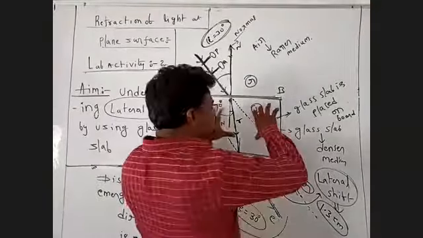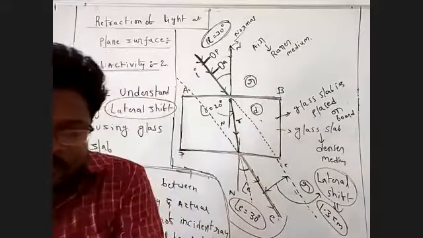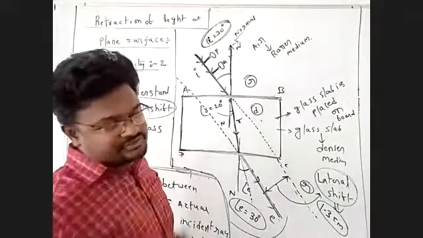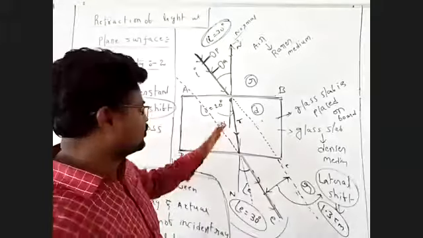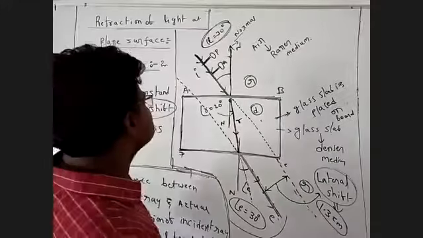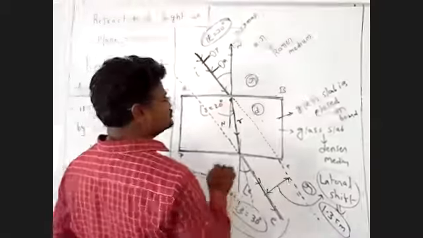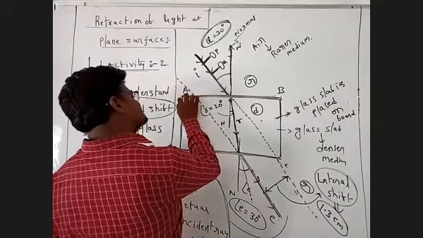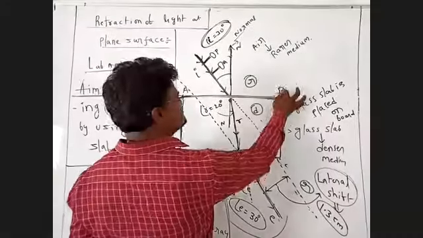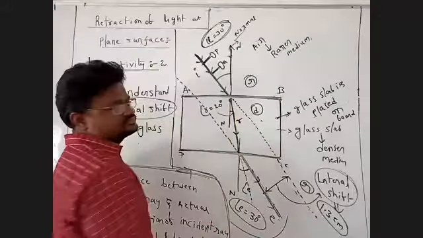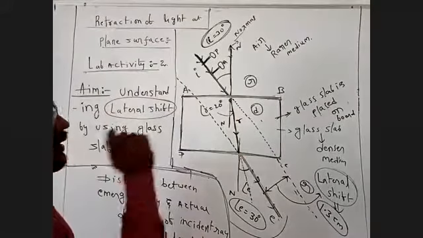Then we remove the glass slab from the board. Now next, you find the corners: this is A, this is B, this is C, this is D. So we should indicate the points.